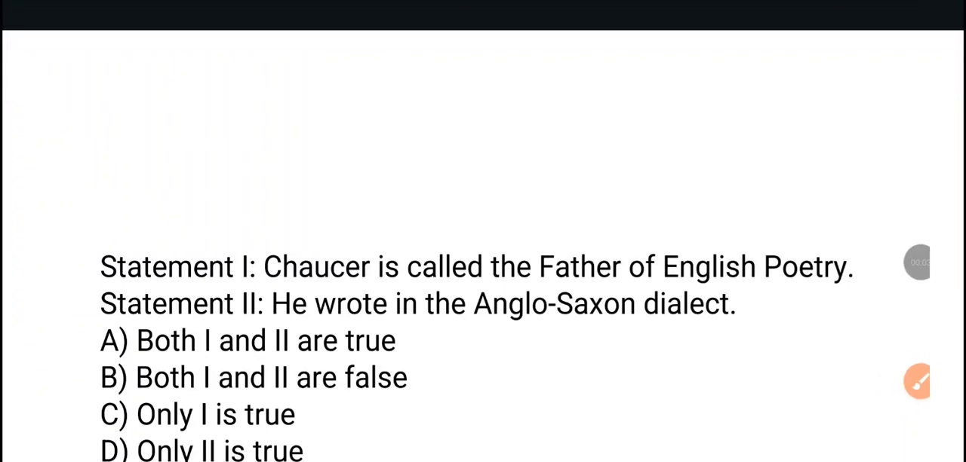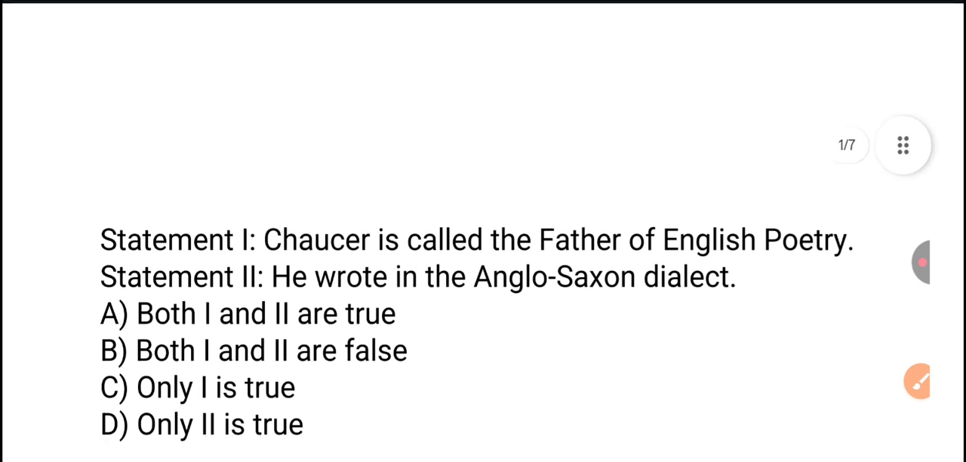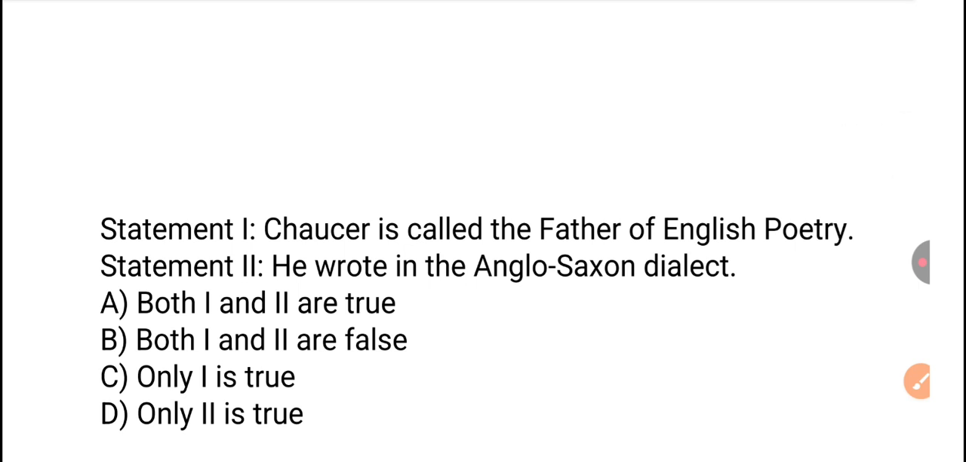So here we are going to discuss the most important 50 questions of English literature for your upcoming exam, and I hope it will be helpful for you. This is a revision purpose series so that you can easily revise, understand, and remember the facts that you have already studied for your exam. So let's start. We have a total of 50 questions.